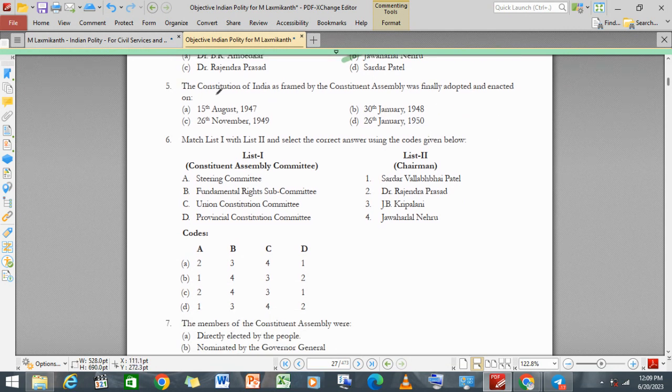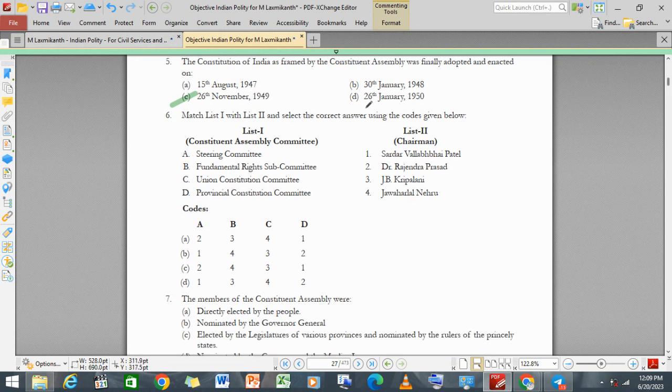Coming to the fifth question: the Constitution of India as framed by the Constituent Assembly was adopted and enacted on. So we know that adopted and enacted both happened on the 26th of November, right? And the commencement of the Constitution took place on 26th January 1950.